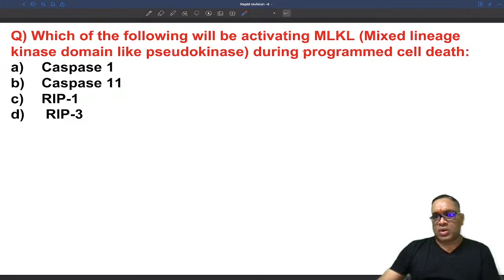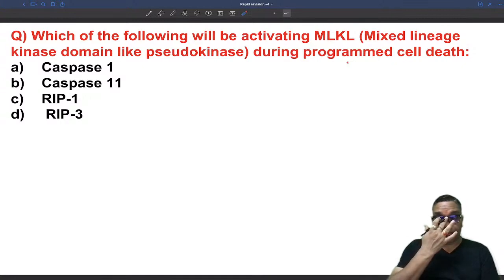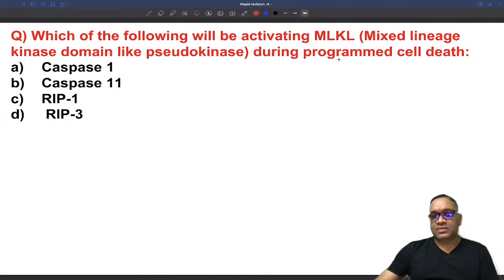So what I'm talking about, MLKL, programmed cell death. Can you tell me which programmed cell death I'm talking about? Pyroptosis, necroptosis, or apoptosis? Can you tell me what I'm talking about in this condition? So this is an example of which programmed cell death, when you find MLKL?